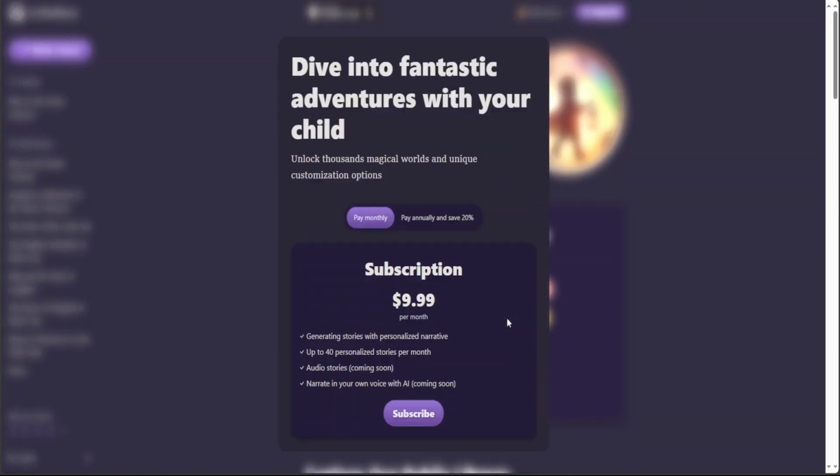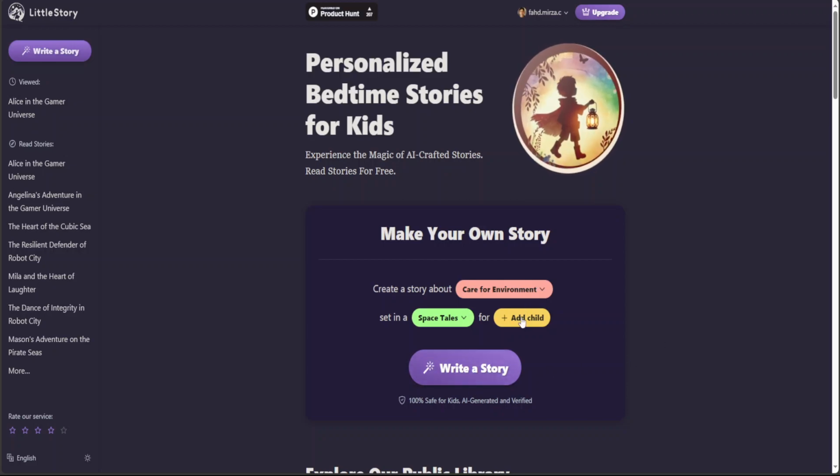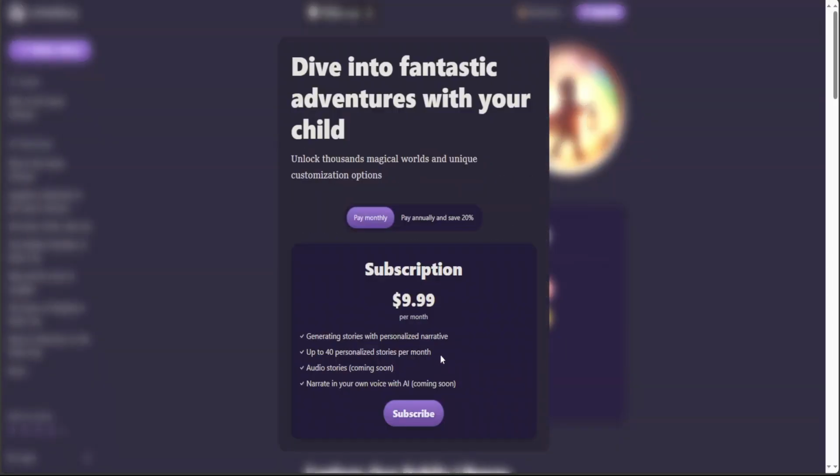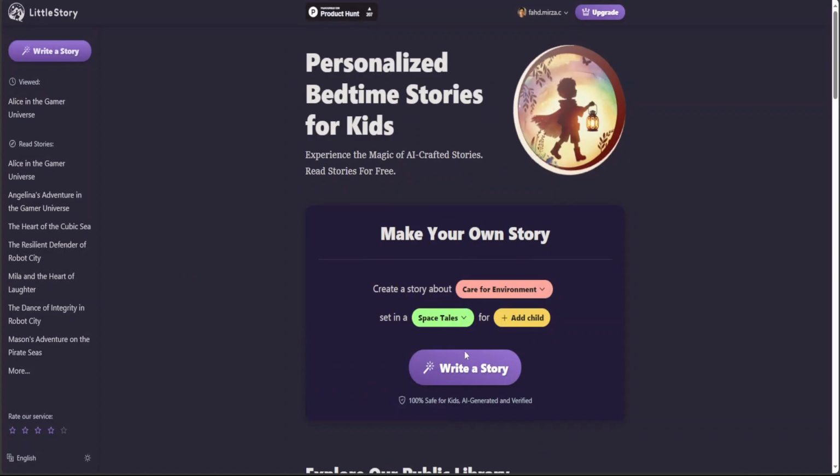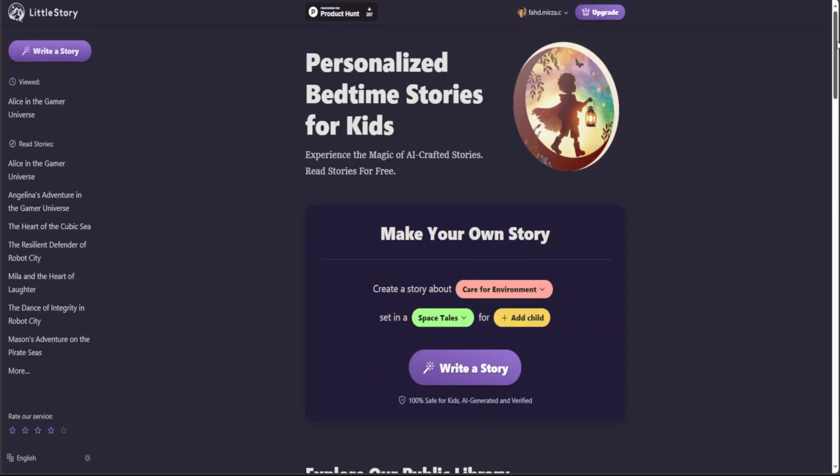Now, when you click on add a child, it asks you to pay, which is around $10 per month or $90 per year subscription, which in my opinion is a bit expensive. And even in that $10, you can have only 40 personalized stories per month. So I think this is a bit expensive here. Anyway, so I'm not selecting this. Let's see if it is able to write me a story. Let's click on it. No, it's not generating the story. It is just asking me to subscribe, which of course we are not going to do.